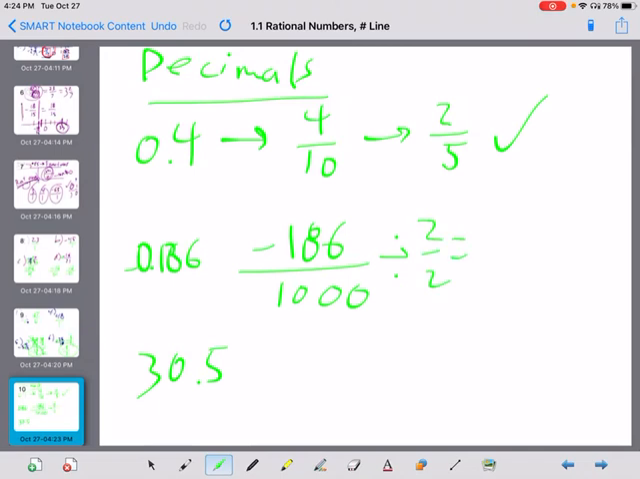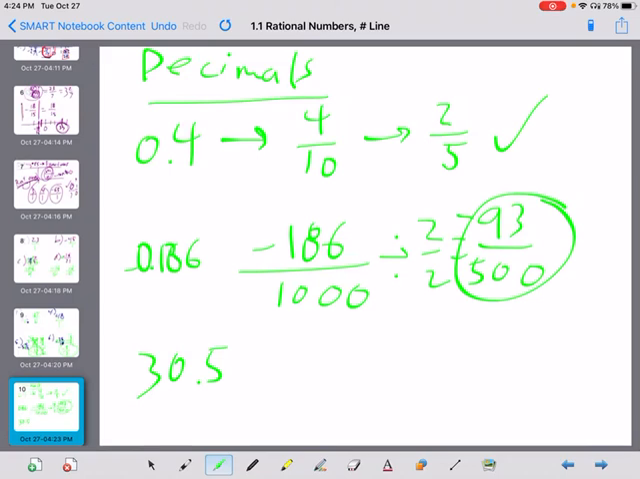186 divided by 2, let's see, 2 goes into 18 9 times, so it must be 93 and 500. And I'm going to put that negative on the top still. And I'm pretty sure that's where it stays, because 93 is an odd number. Odd numbers don't go into 500. At least 93 doesn't.